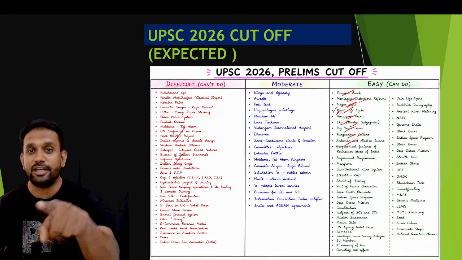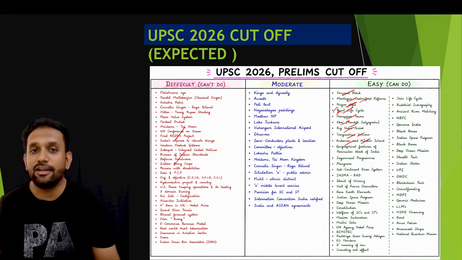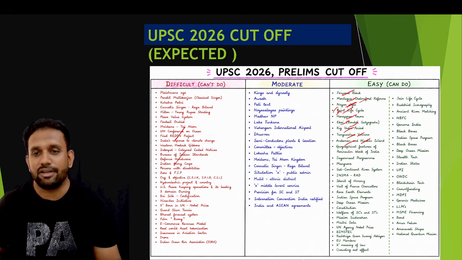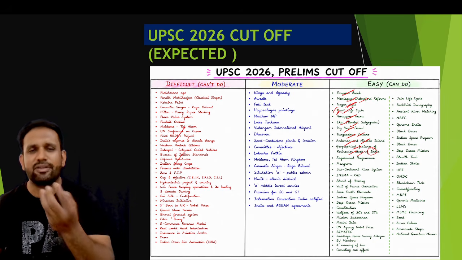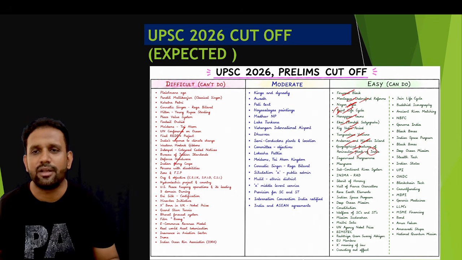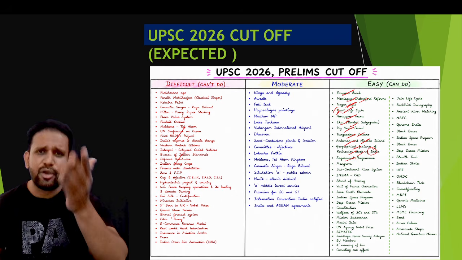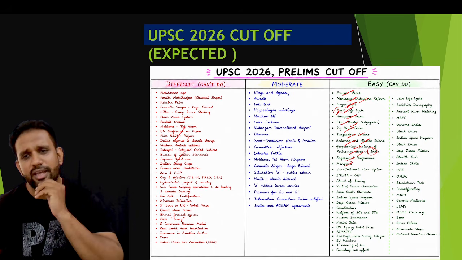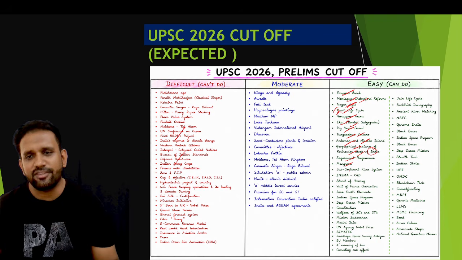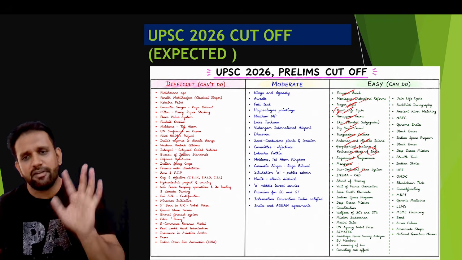Andaman Nicobar Island, a big project is going on. Rahul Gandhi also went there. It is a current affair. That's why regarding Andaman Nicobar Island, climate is given. Geographical features of the peninsular block of India, physiogeography, anybody will study when they start the preparation. So I have kept it easy. Sagarmala, a very old scheme, anybody will study. Mangrove, coral reefs, estuaries, everyone will study. Subcontinent river system, drainage system, everyone will study.